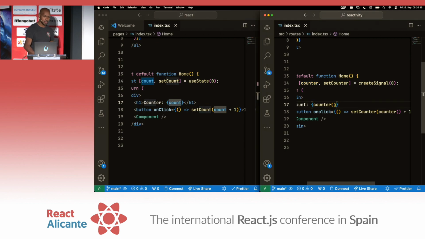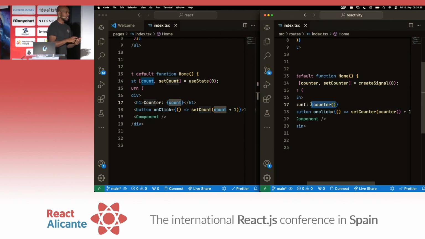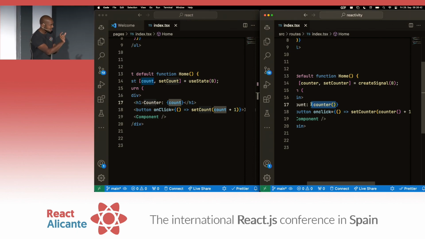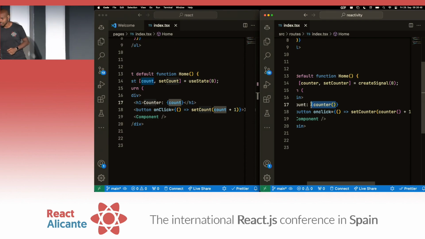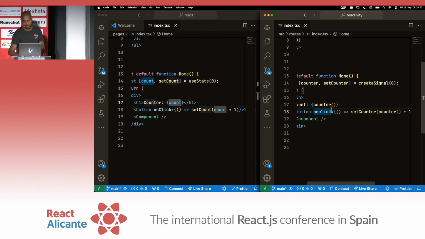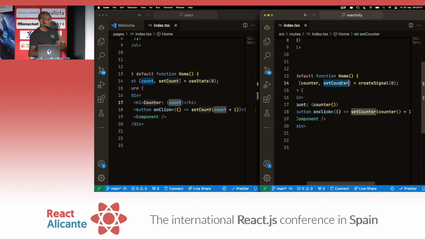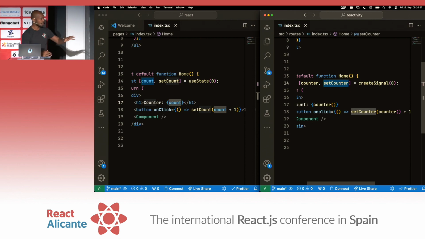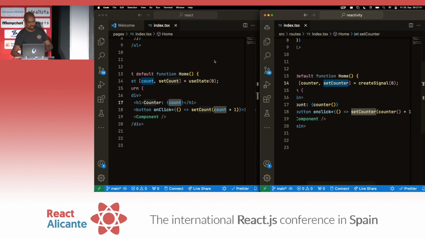What this function call is doing in Solid is it's not just returning you the value, it's implicitly subscribing that piece to this observable, store of sorts, right? And so this implicit subscription gives you fine-grained reactivity. And then when you set it, it notifies all subscribers, hey, this little piece has changed, right? Fine-grained reactivity. There's more talks about this in detail throughout the conference, the next one actually. So we'll get into more detail there.